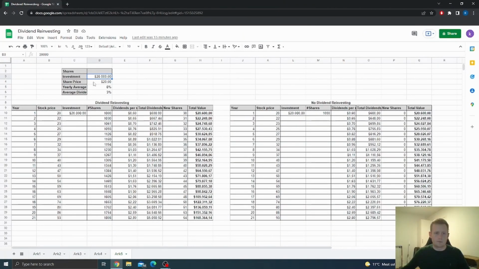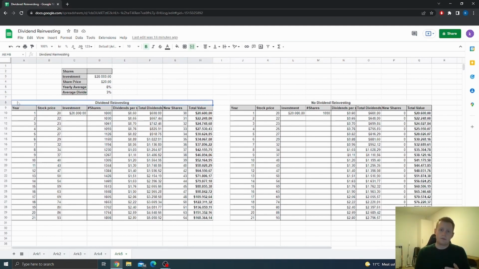In this Excel example right here, we have one investor. This investor has $20,000 to invest into the stock market, and this investor decides to buy one single stock. The stock price for this company is $20 per share, and we do assume that this stock will on average increase by 8% every single year. The reason for this number is because this is the average number for the S&P 500 index. We've also assumed that on average this company is going to pay 3% in dividends in comparison to the price of the stock. This is also the average for the S&P 500 companies.